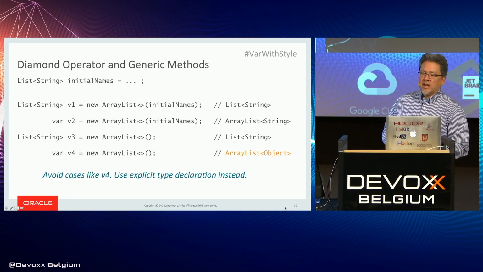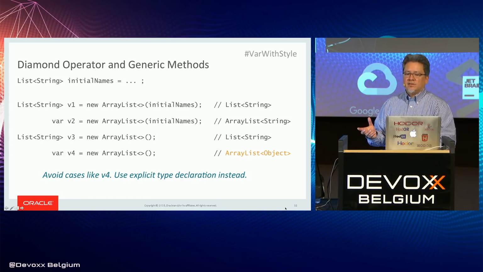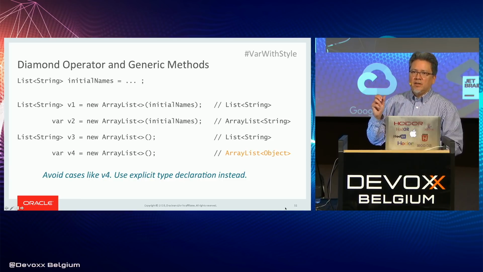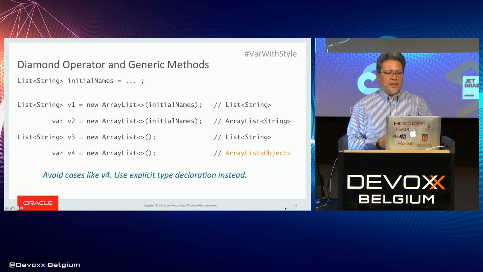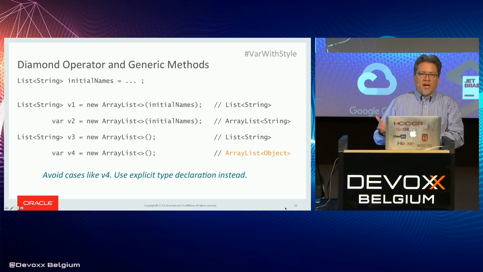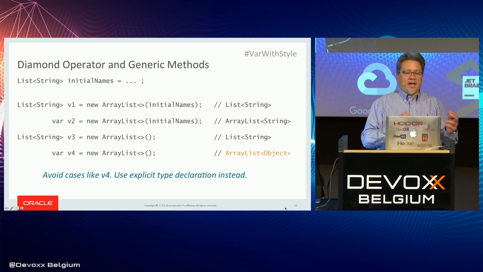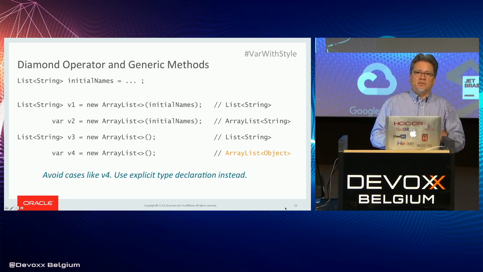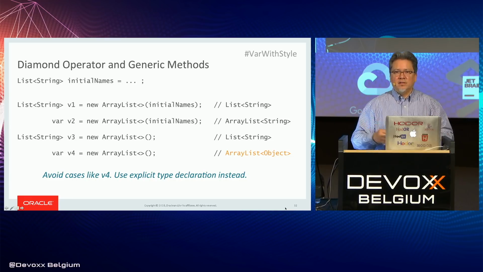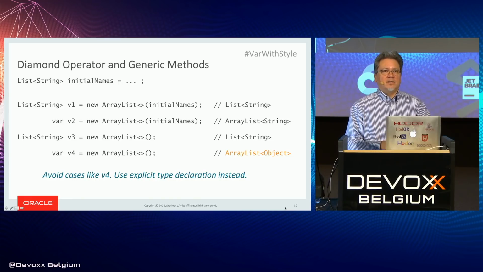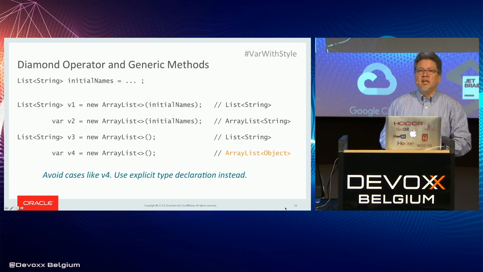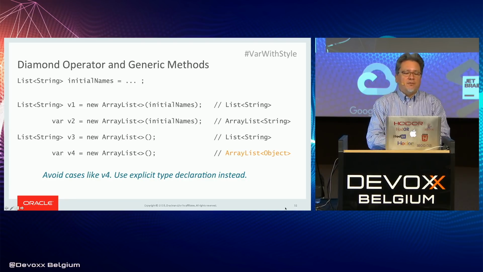The argument to the constructor is list of string, and so in order to match things up, the type that has to go in the diamond is string. That's OK. So the right-hand side is ArrayList of string, and that's assigned to a variable of list of string. So that works. There's no change there. That's the way things have been in Java since Java 5.